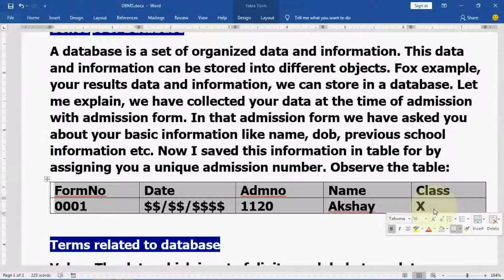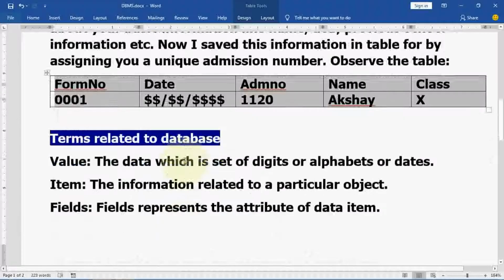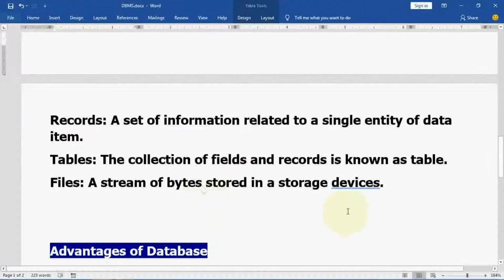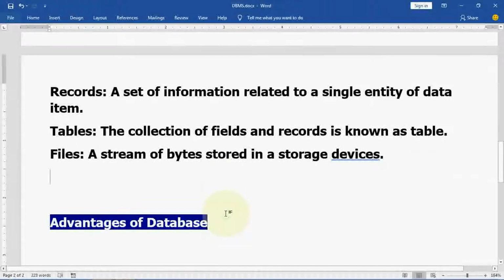I hope you understood these concepts. These concepts are most important before starting the database. From the next video, I will explain further concepts like advantages of database, then features of database. Then we will go for relational database. What is a database management system? What is a relational database management system?